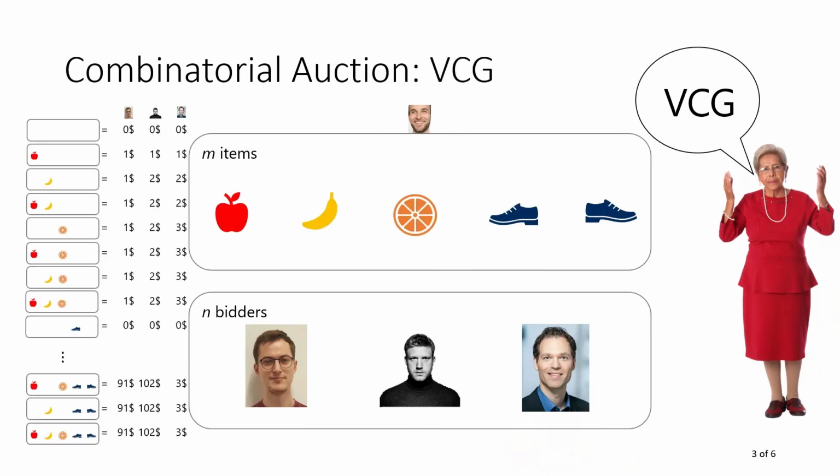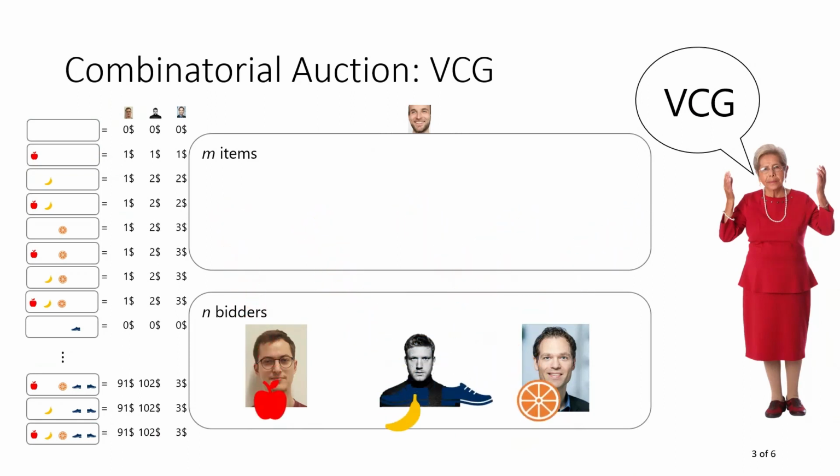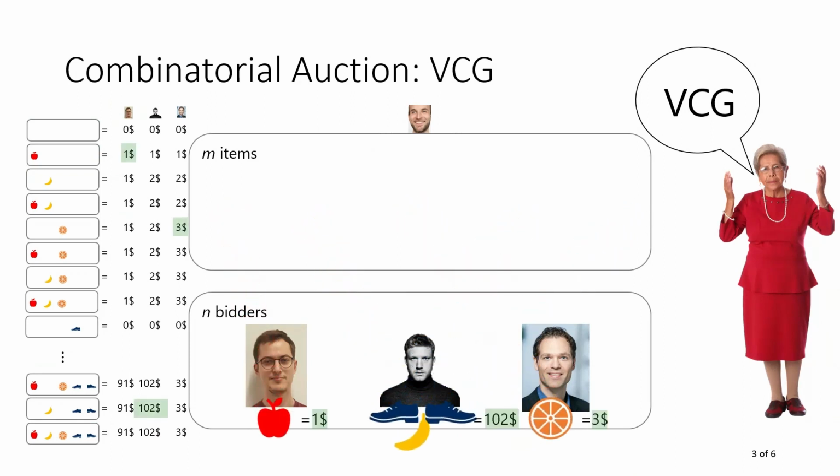So what's a VCG auction? Here at the beginning, each bidder reports the value for each possible combination of items, and based on this information, we can optimally assign the items to the bidders by maximizing the social welfare, which is the sum of the values for the bundles that they got. And there exists a payment rule which makes it optimal for the bidders to always report the true values to the auctioneer. So this all sounds perfect. Why don't we simply use VCG?